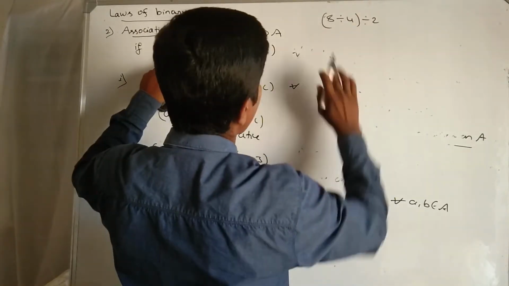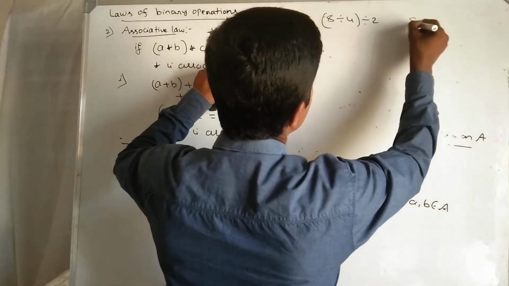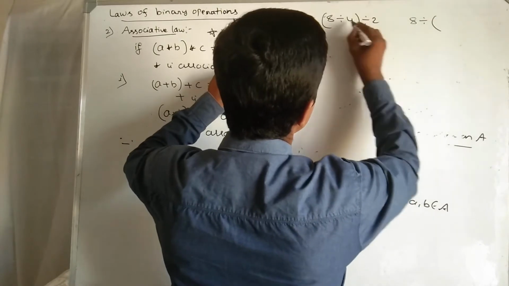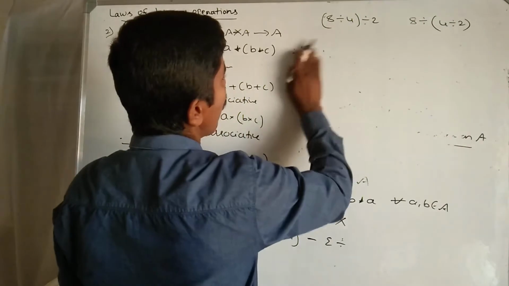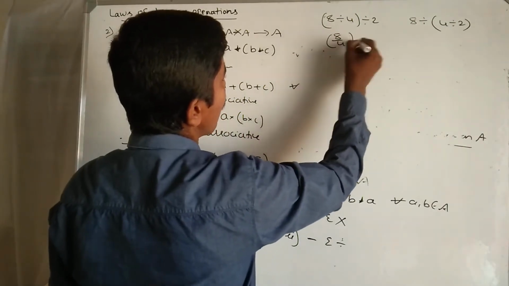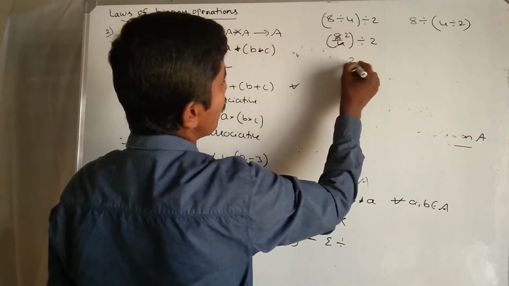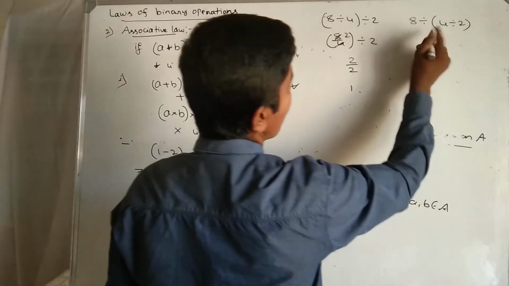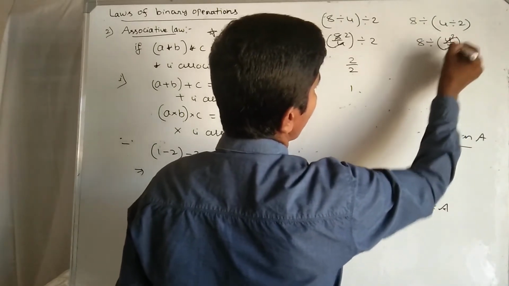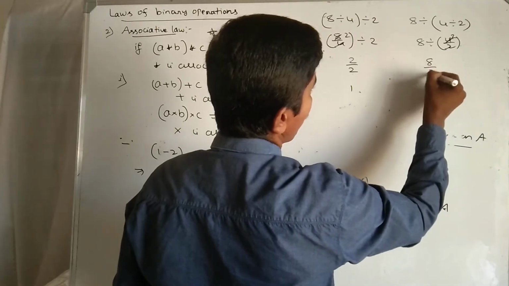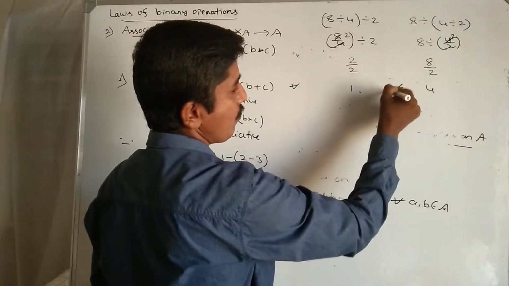I am just replacing star by divided by. 8 divided by 4 is 2, and 2 divided by 2 is 1. Here 8 divided by (4 divided by 2): 4 divided by 2 is 2, and 8 divided by 2 is 4. Clearly 1 is not equal to 4.